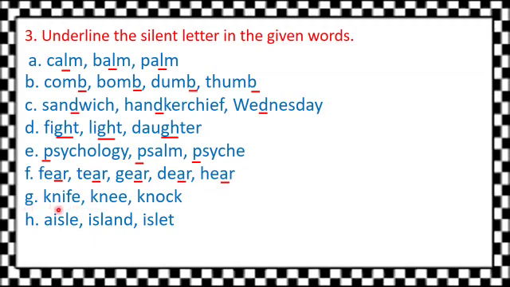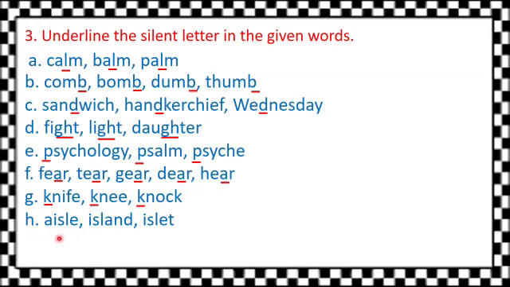How do we pronounce this word? It is knife. We pronounce it as knife. So K is the silent letter in this word. And remember, letter K is not pronounced when it comes before N at the beginning of words. So here also we pronounce it as knee. So K is silent here. Knock. So K is silent here.